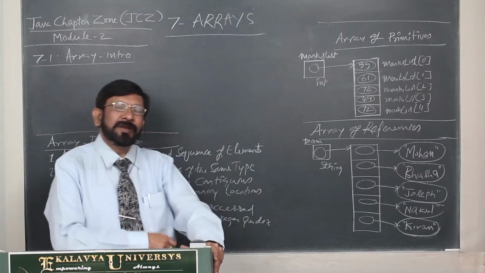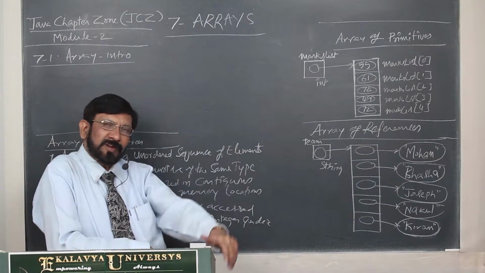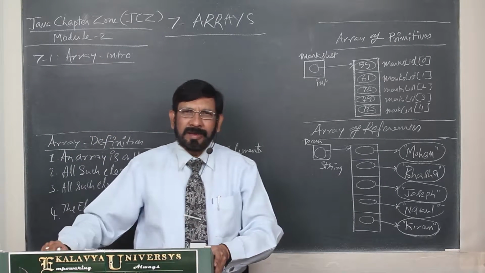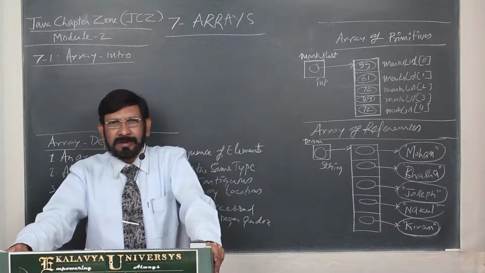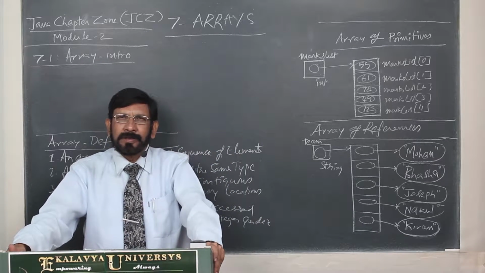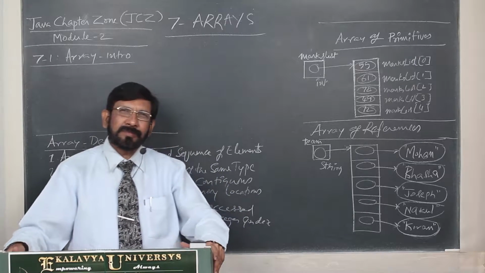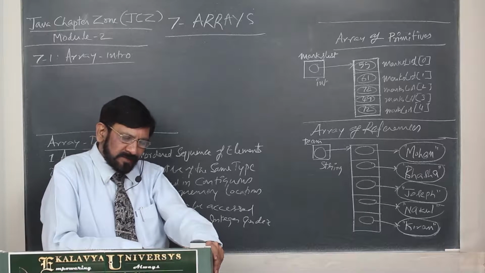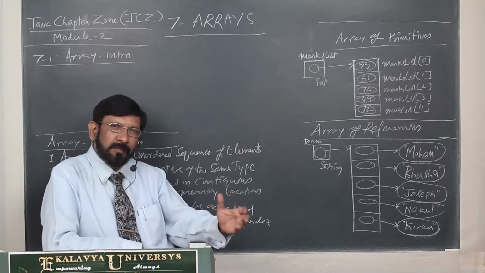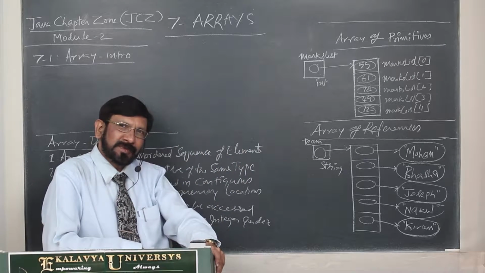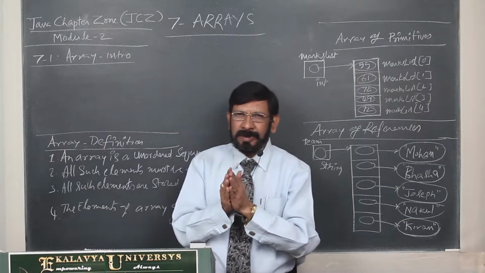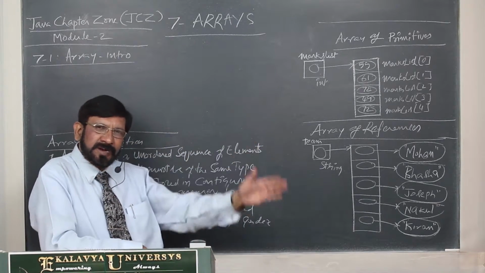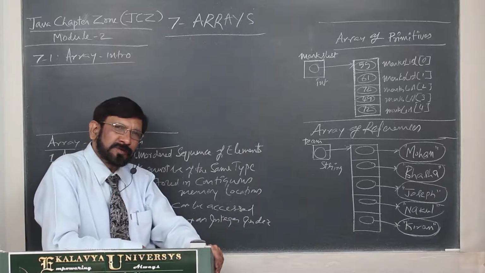That's why every time I assert one fact: if you are really good at C language, learning advanced languages like C++, Java, C Sharp, etc. is like a cakewalk, because C language contributes building blocks for all these languages. That's why every time I tell all software career aspirants, first study C, thereafter proceed to advanced languages.